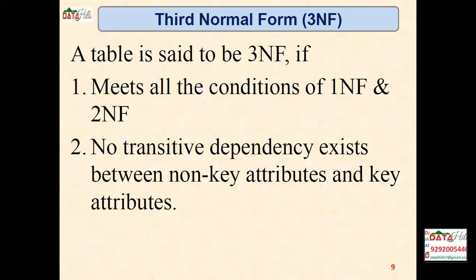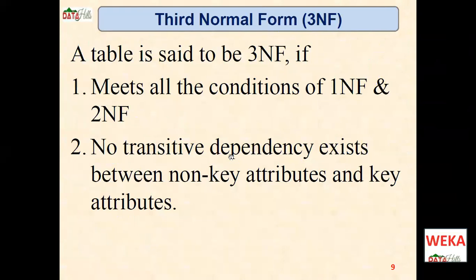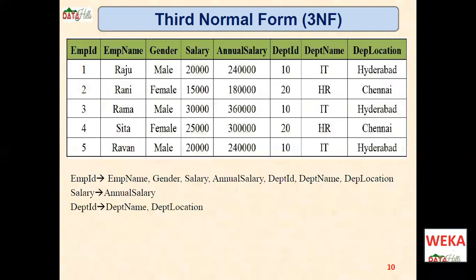When we say that a table is in third normal form, it first should be in second normal form. That means it meets all the conditions of the second normal form, and first it meets all the conditions of the first normal form. The main step here is that no transitive dependencies exist between non-key attributes and key attributes. Let us observe one example. First it should be in first normal form, second normal form, and then there should be no transitive dependencies between key attributes and non-key attributes, which we have to follow.